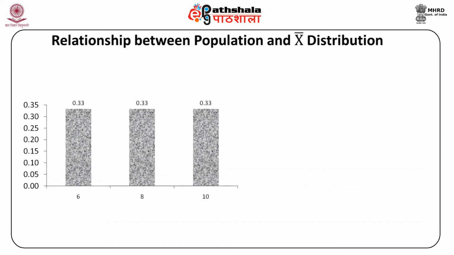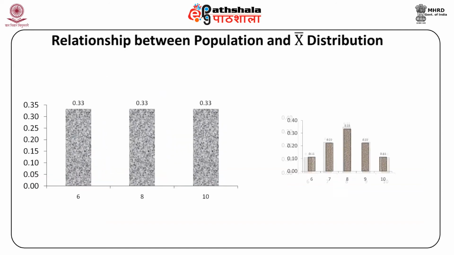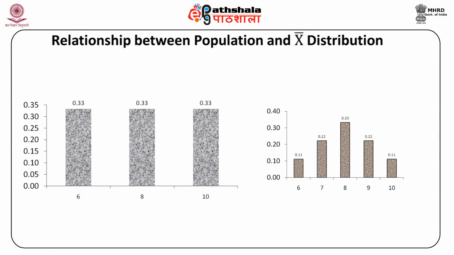Figure 1 below demonstrates the probability histogram of both the given population distribution and the x bar distribution. Since the mean of both the distributions is the same, it implies that both are centered at the population mean value, which is 8. So we have the figure 1, which you can see, which has probability histograms for the population and sample mean distribution.